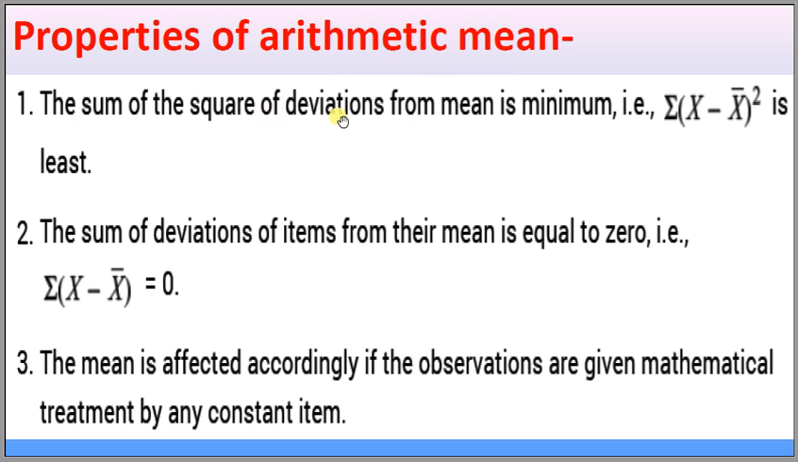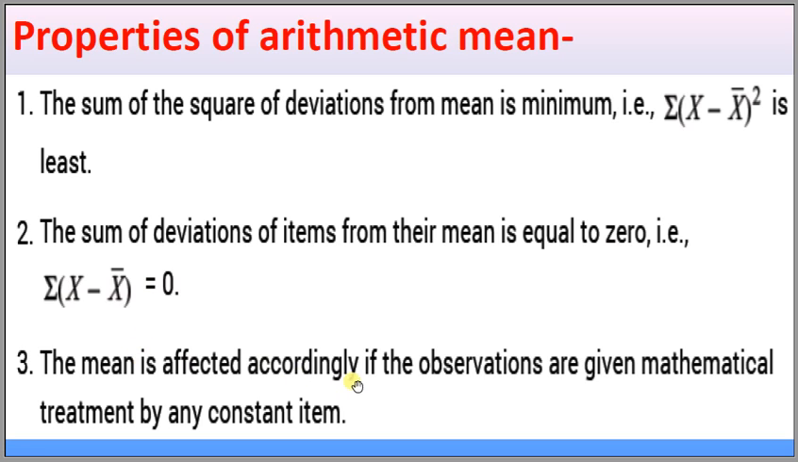The sum of squares of the deviations taken from the mean is always minimum. That is, summation of x minus x bar square is always minimum. The sum of the deviations of items from their mean equals 0. If we subtract the mean from all the observations of a series and take the sum of all the deviations, it will be 0.